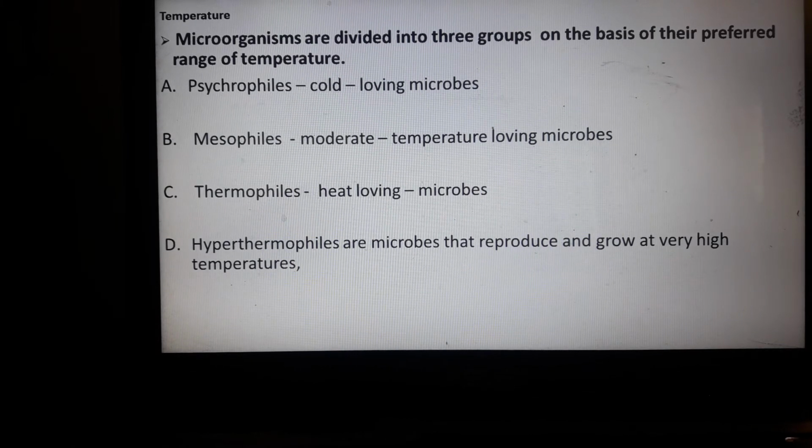For example, in Mambucal, that is volcanic, and there is a spring there of boiling water. There are also some hyperthermophilic bacteria that live there.